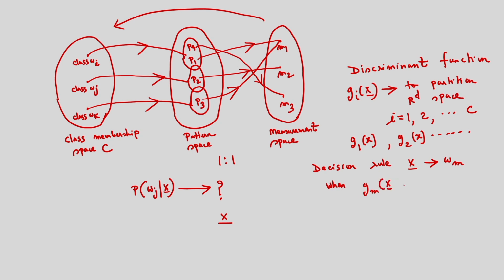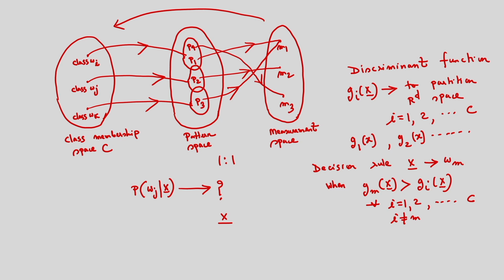when gm(x) is greater than gi(x) for i equal to 1, 2, up to C, and i is not equal to m. So based on this condition, if gm(x) is greater than gi(x), then I can assign the feature vector to the class Wm.